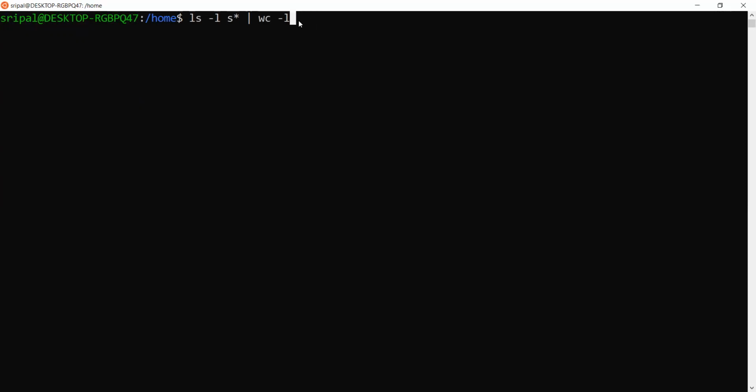Word count -l. What it does is the output of this command will be moved as an input to this command. The shell is taking care of passing the output of the first command to the input of the second command, which is indicated by the pipe. When the shell notices a pipe, that output will not be displayed. Instead, that output will be given as an input to the next command after the pipe symbol. If I execute this, I'll get the output.